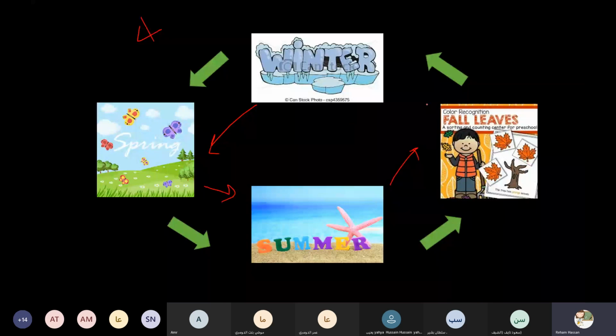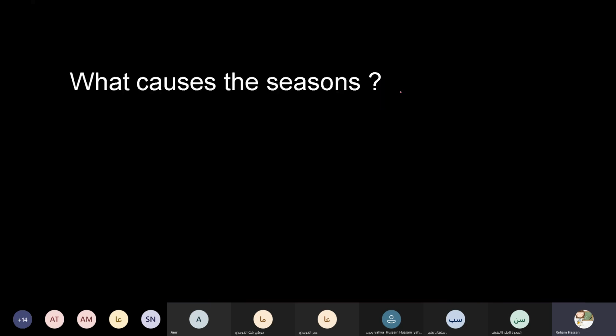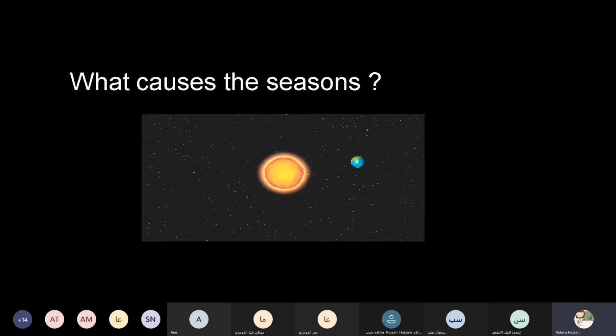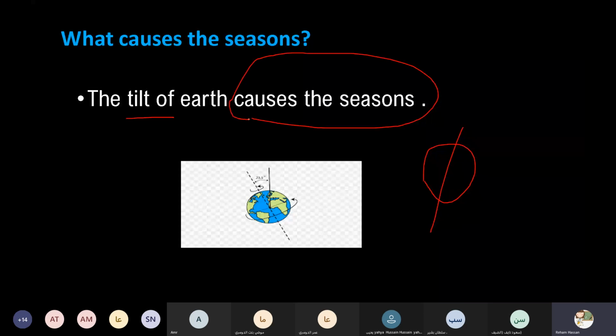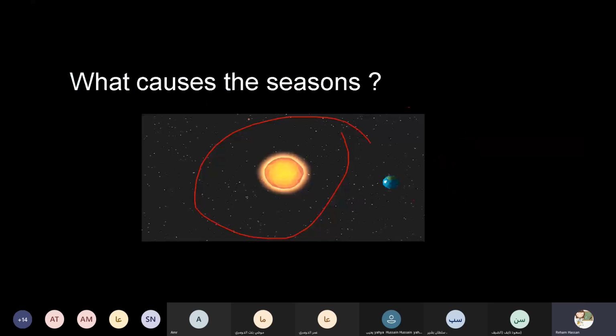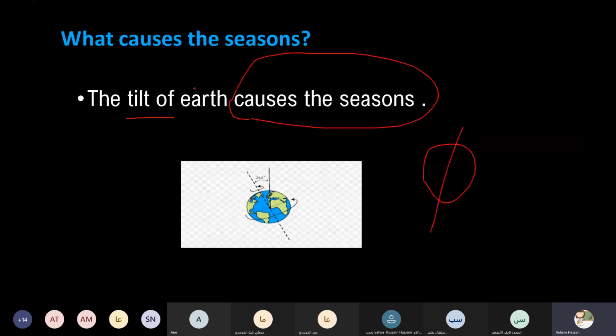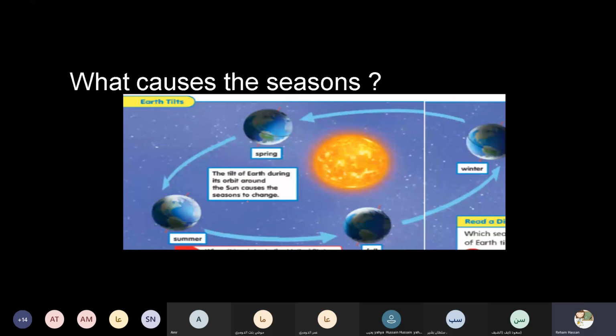What causes the seasons? When the earth moves around the sun, the tilt of the earth causes the seasons. The earth moves, but its tilt causes the seasons. The tilt of the earth during its orbit around the sun causes the season to change from a colder season to a warmer season.